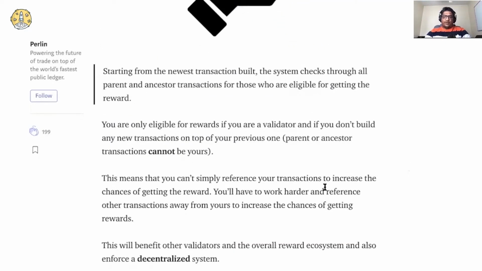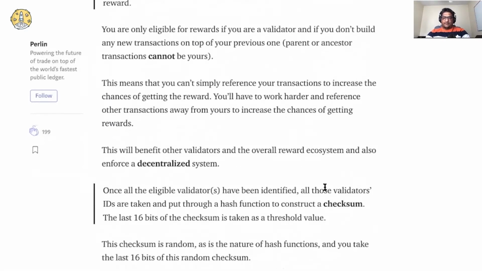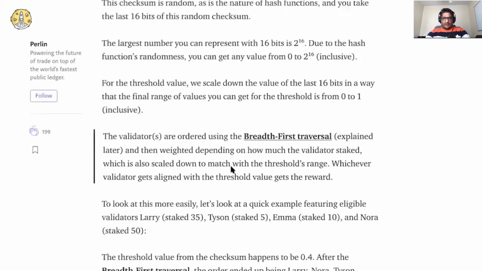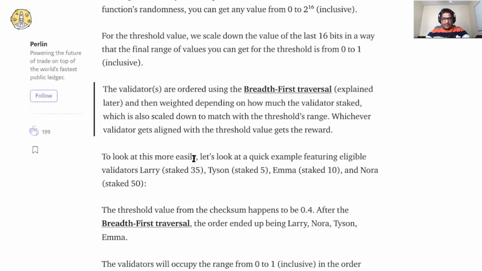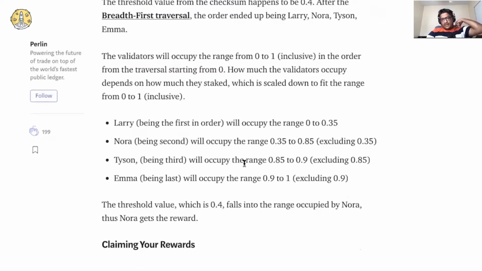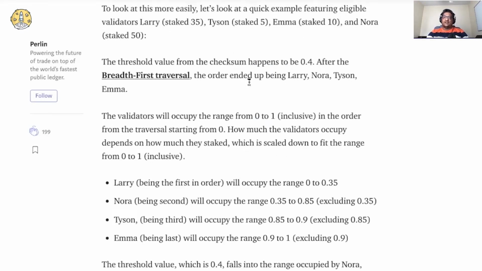So let's see that. This system is very interesting. They have given an example, but we don't need to go through that example. Basically, the algorithm manages something called a threshold value that is always between 0 and 1, and that depends on the transaction hash.